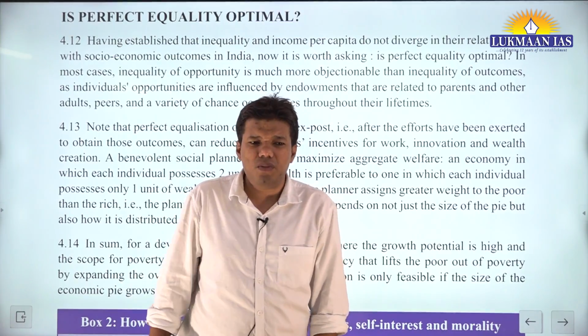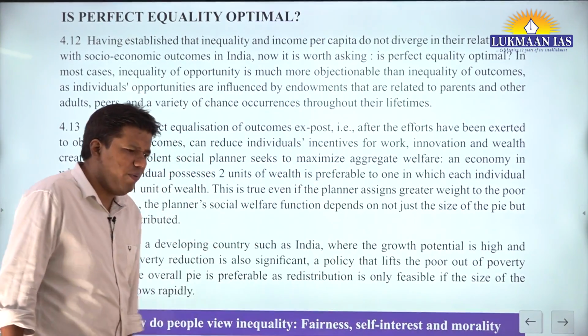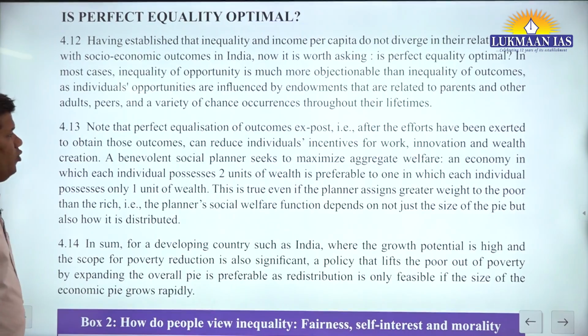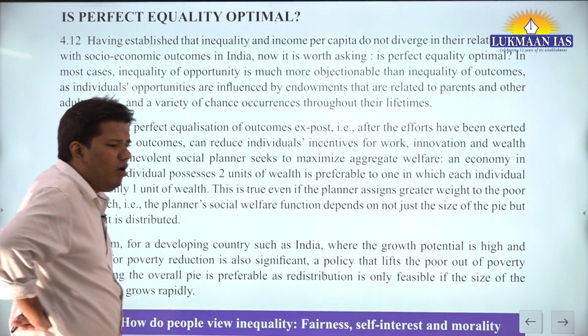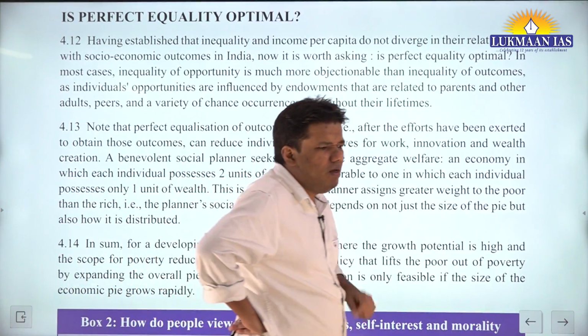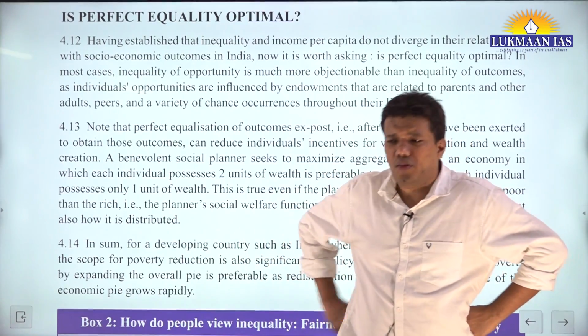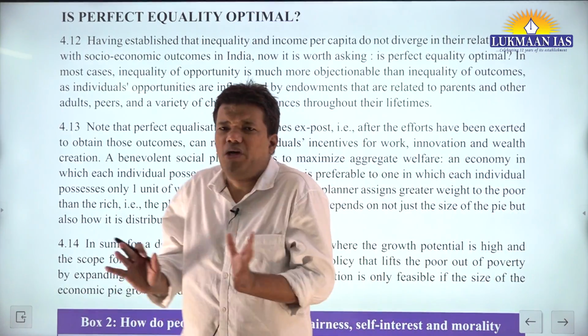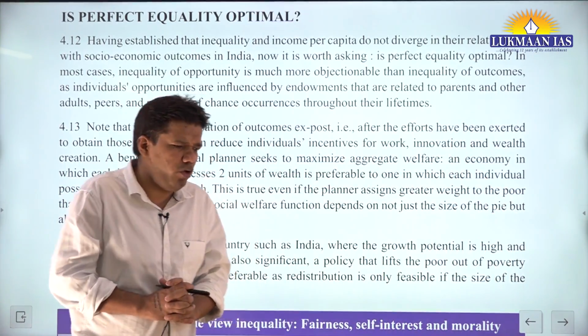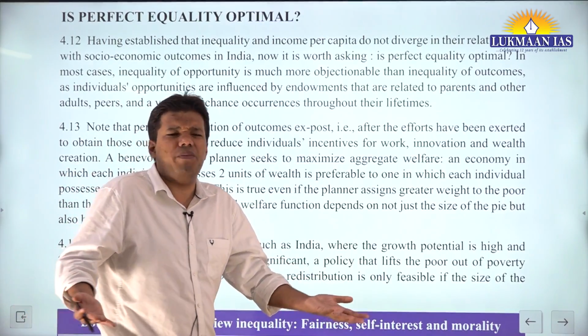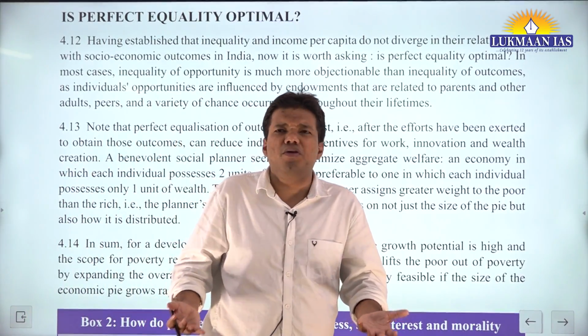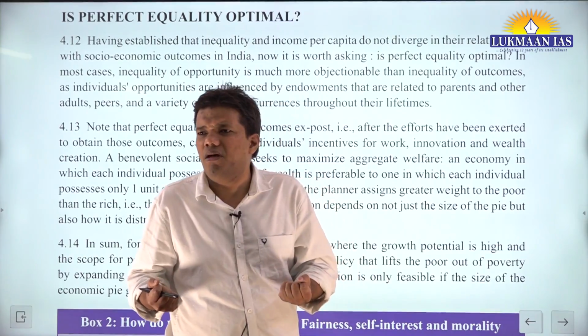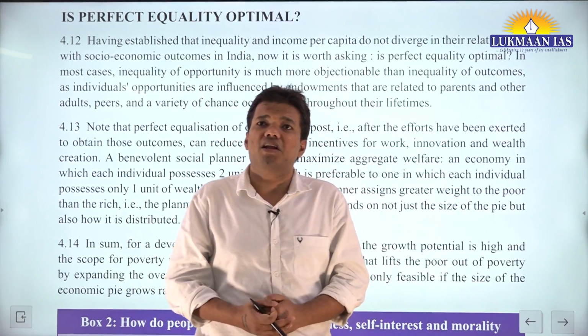Now, if you remember, just 2 lectures back, we talked about Pareto optimality and John Rawls' original position. The same thing they have mentioned. What was John Rawls' original position? John Rawls was a very rigorous political philosopher.